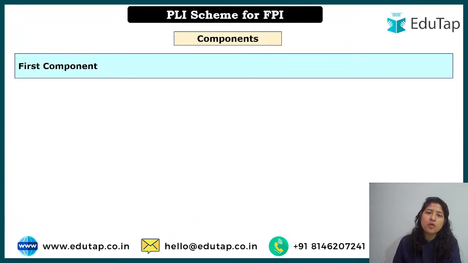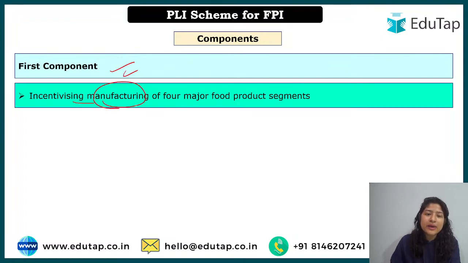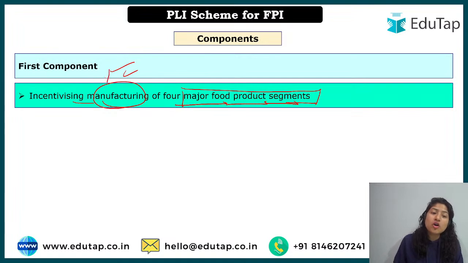Now, what are the different components? There are three important components that we need to understand. The first component is incentivizing manufacturing of four major food product segments. First of all, as I've told you, it is not for all the food processing industries. It's a step-by-step process, and currently it is for manufacturing. So the first component talks about manufacturing.